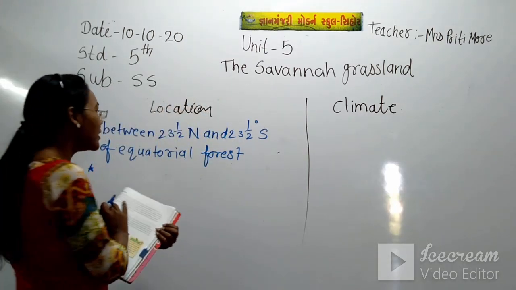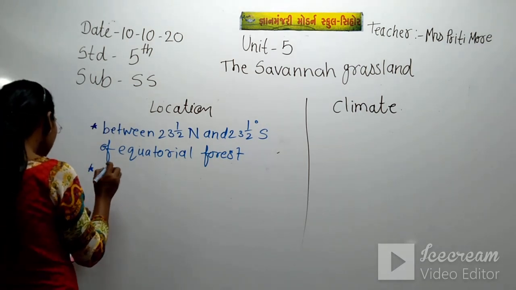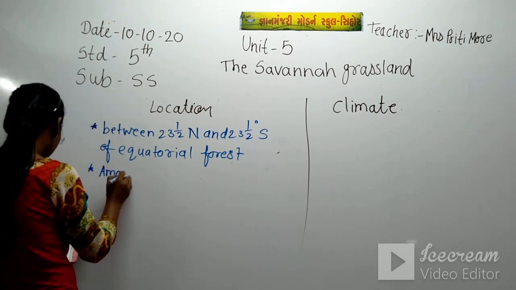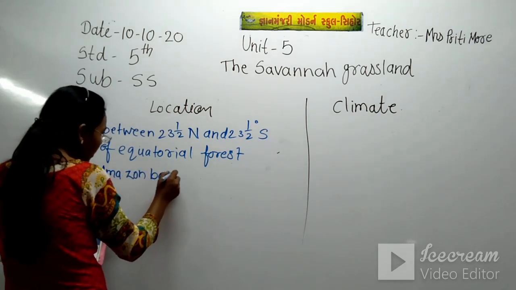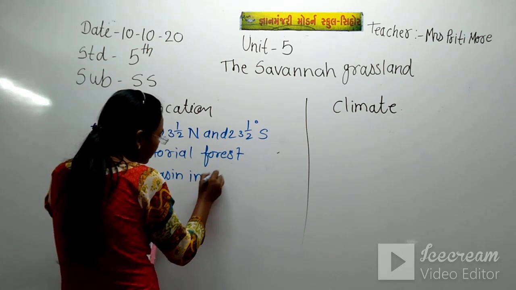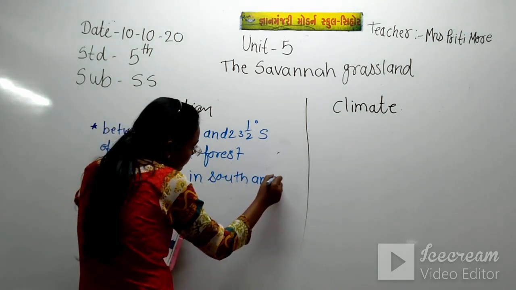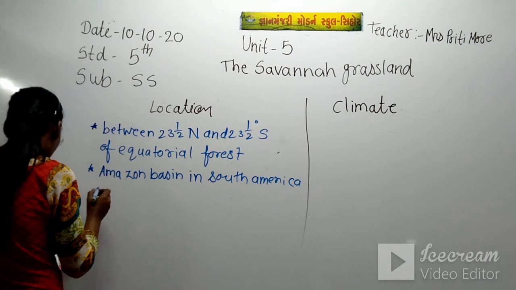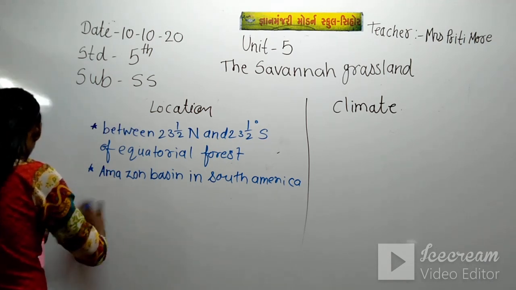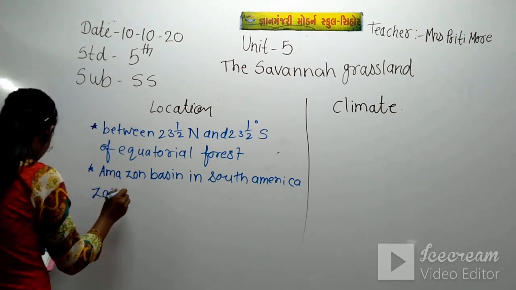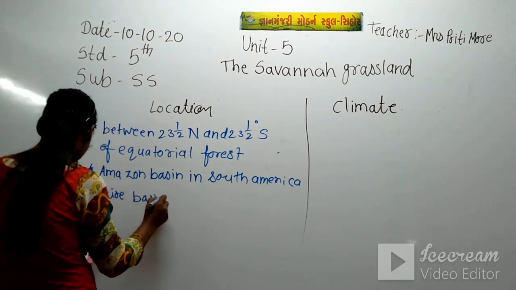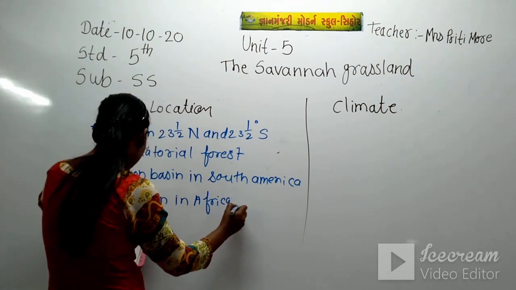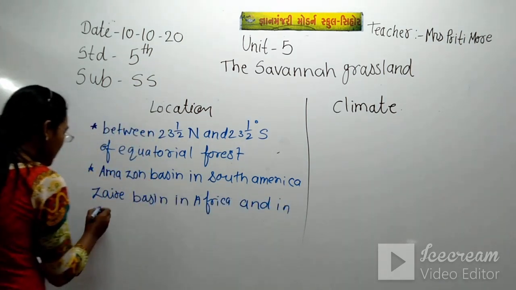So there are three continents. Which are they? The first one is South America, the Amazon basin in South America, and North and the Zaire basin in Africa, and in Australia.